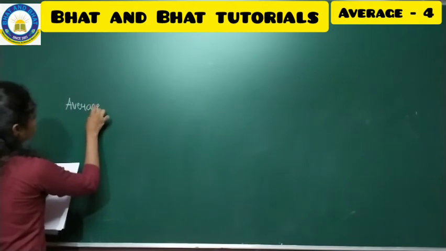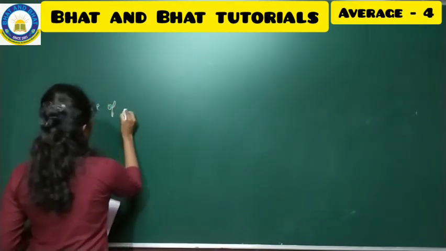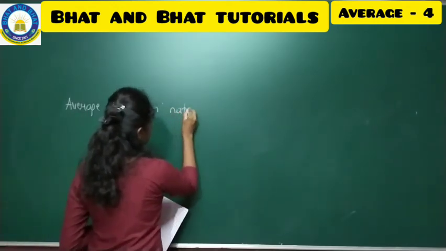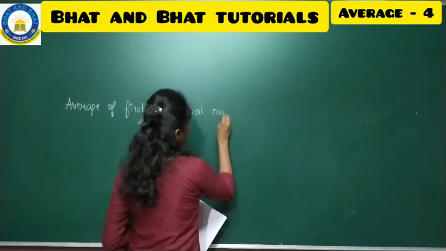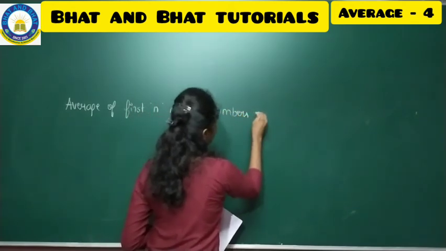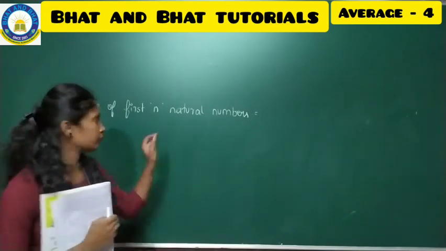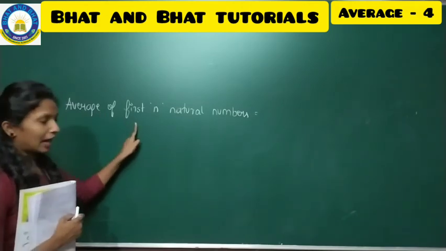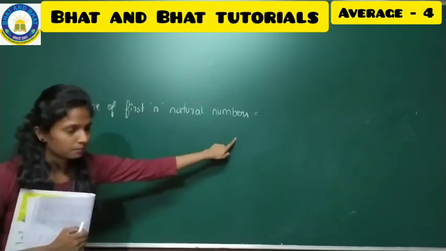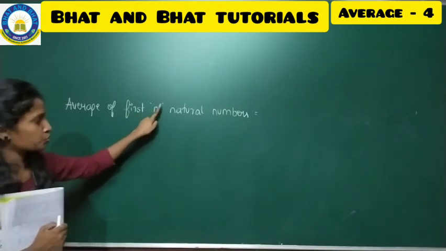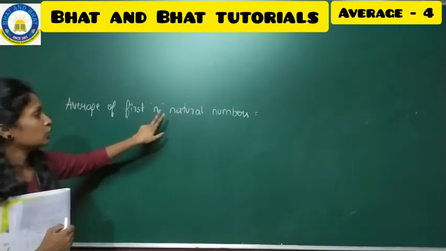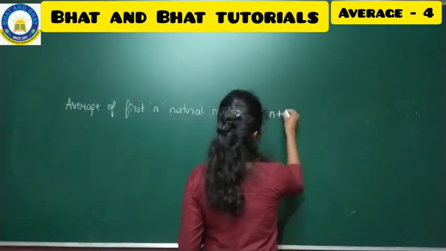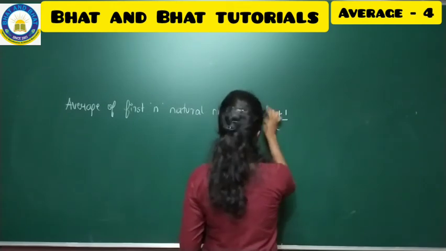So average of first n natural numbers. If they ask you to find out the average of first n natural numbers, n is nothing but a number. So they will ask you, like, find the average of first 10 natural numbers, or find the average of first 2 natural numbers. So here n is nothing but the number they have given. To find that, we have a formula: n plus 1 divided by 2.